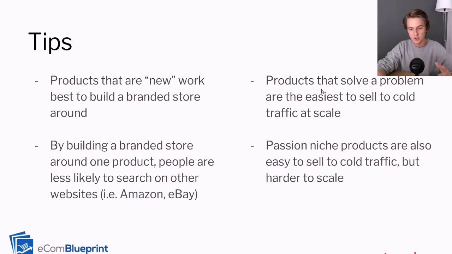Now, another thing, products that solve a problem are the easiest to sell to cold traffic at scale. So like I think I already explained this enough. And then passion niche products are also easy to sell to cold traffic, but harder to scale. And I think I already touched on this as well.